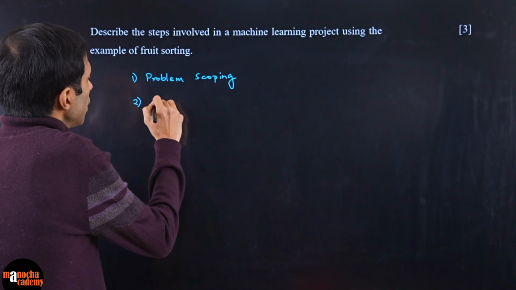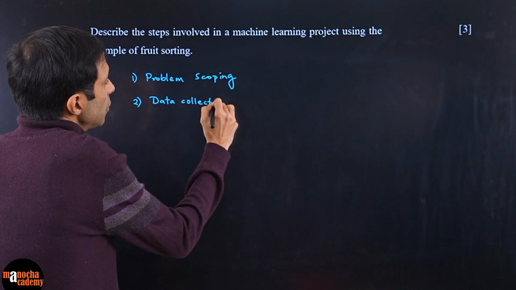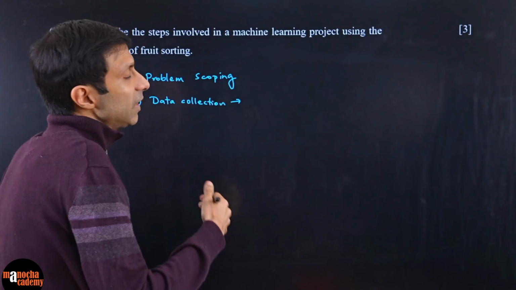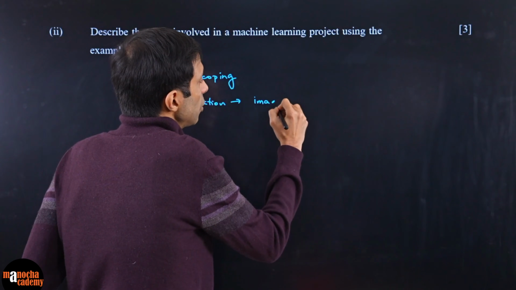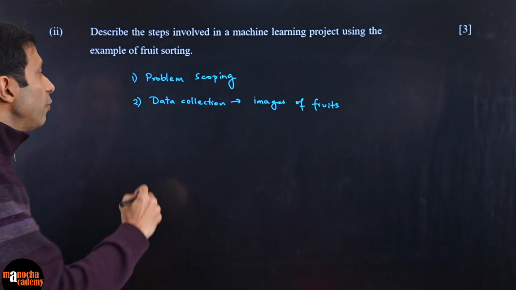The second step is data collection. Since it is fruit based, it could be sensor based, or maybe camera based. Let's say it's camera based, and you're collecting lots of images of the fruits. Then what is the next step?